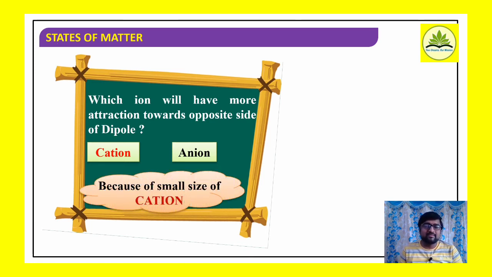Because of small size of a cation, as we already said, one of the factors which affect the ion dipole interaction is size. How is it going to affect? Smaller the size, more is the interaction, right? So among cation and anion, whose size is less? Cation size is less than anion, therefore it will be more attracted towards opposite side of a dipole.